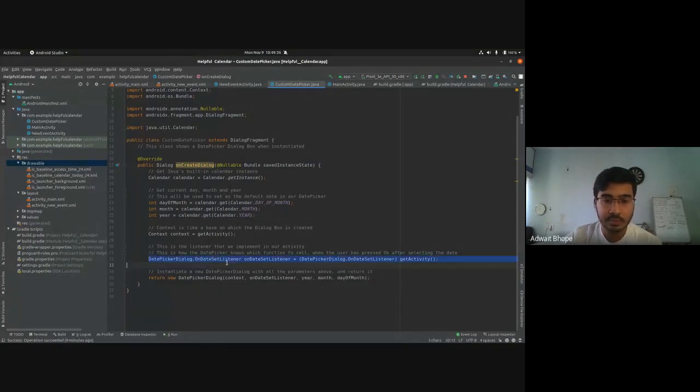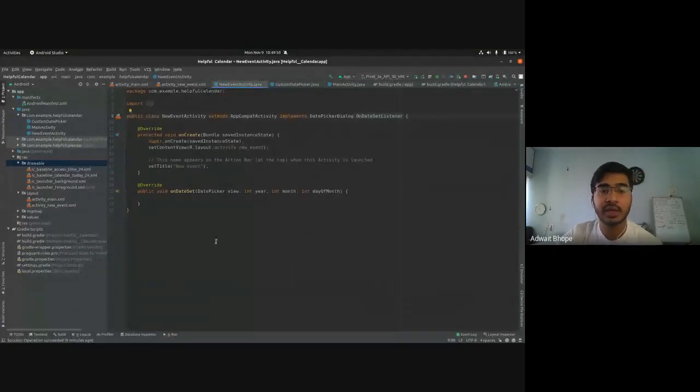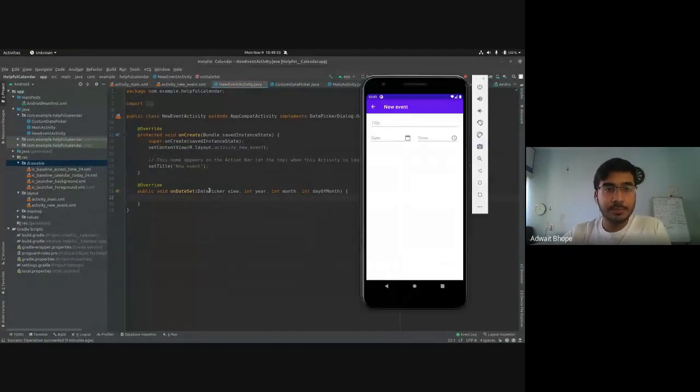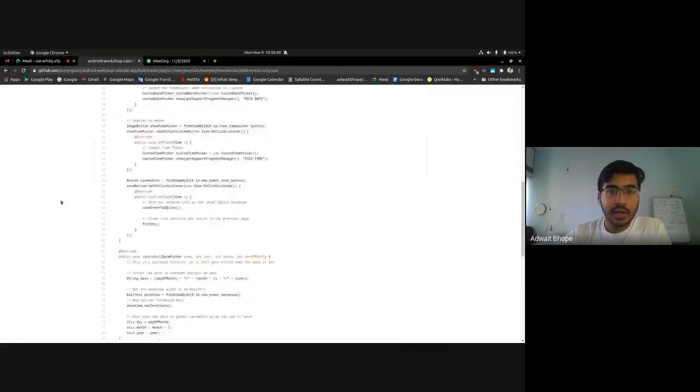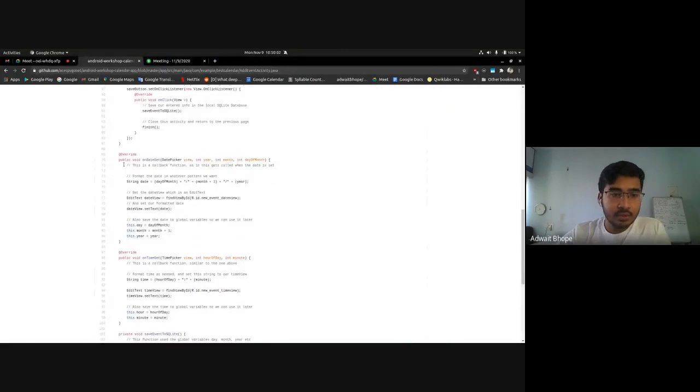I'm just creating an object of this OnDateSetListener. And when I instantiate this date picker dialog, I'm going to pass this context, this date set listener, and the current year, month, and day. So this date set listener will get called in our new event activity, and we are free to do whatever we want. So let's do one thing. Go to GitHub, and in this add event activity, copy the code for onDateSet. You already have the outline of this function, so you can just copy the contents.